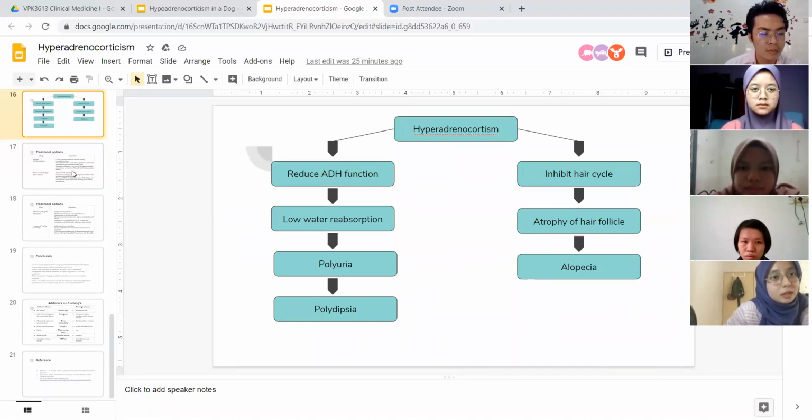So hyperadrenocorticism will also lead to reduced ADH function and inhibit the hair cycle. When the ADH function is reduced, it will result in low water reabsorption, which will cause polyuria and then polydipsia. And when the hair cycle is inhibited, it will result in atrophy of the hair follicle and lead to alopecia.